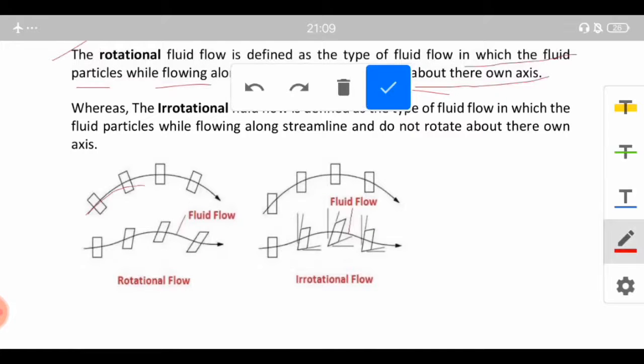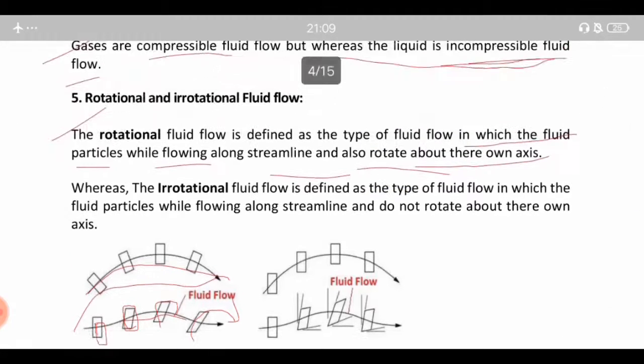So there is a fluid flow, and suppose this is the axis or the plane of the particle, you can see that this plane is rotating at every change of position of the particle along with the flow of the fluid. So this is called the rotational flow.